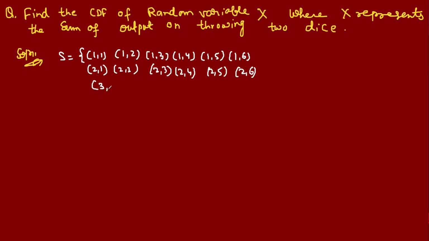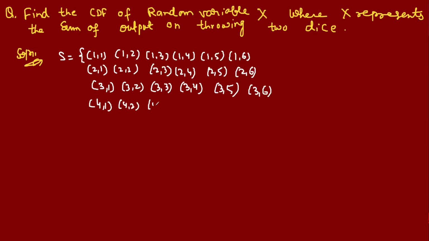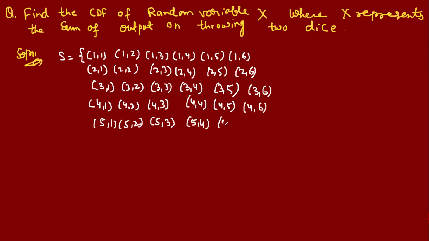Okay. 3, 3, 3, 4, 3, 6. What is the minimum sum of the dice? 1, 1.